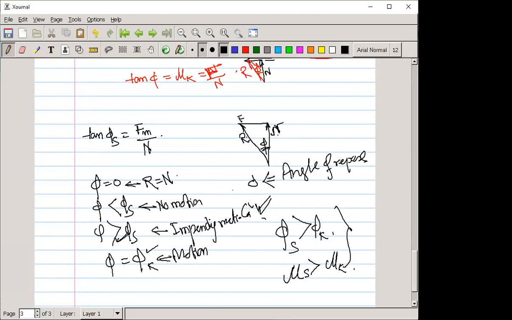So when phi is equal to phi s, the angle of repose equals the angle of static friction. In that condition the body starts to move, or is impending, called the impending motion condition. They just start from static to kinetic.